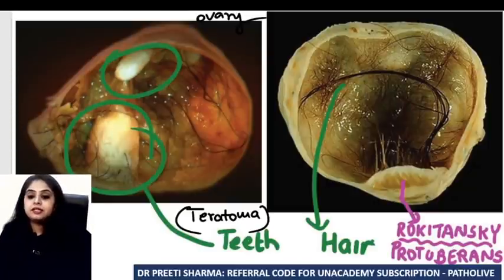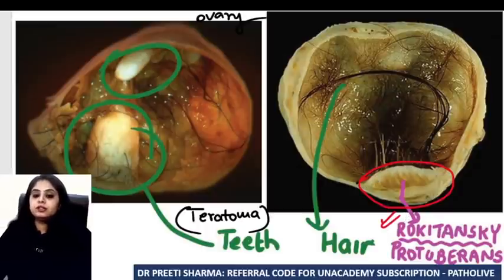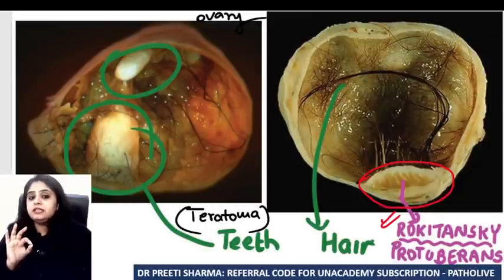However, I see something else also over here, and I see this kind of a projection. I see this projection or this protuberance, and that is known as the Rokitansky protuberance. That is known as the Rokitansky protuberance, and that is not just a mere showpiece that you have. That is something which is of a lot of significance in the paper. So even as a pathologist, you really need to know what do I do with this Rokitansky protuberance. So I have to cut through it. Why do I say that I have to cut through this? Because something might be hiding beneath it which I am unable to see right now. So something might be hiding beneath it, and that could be a cancer.